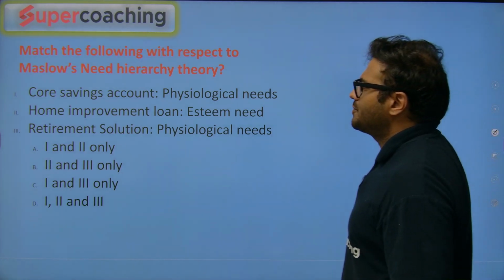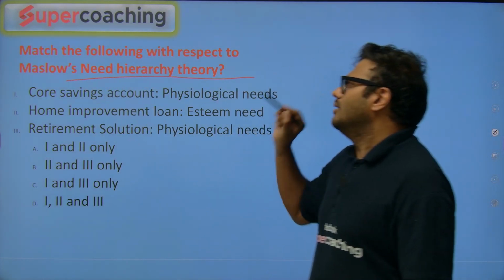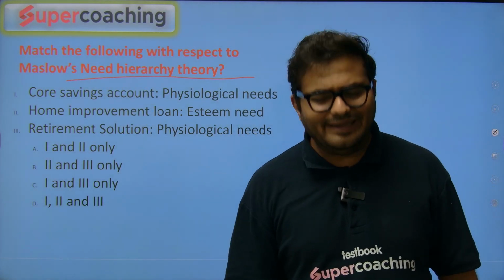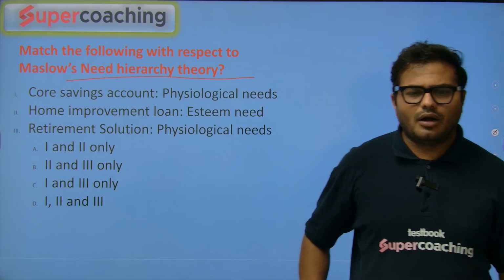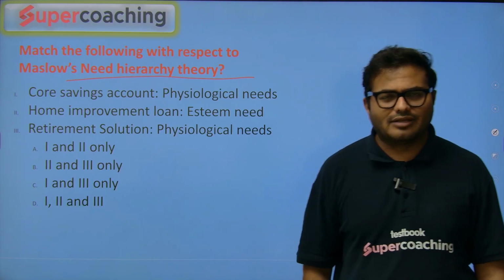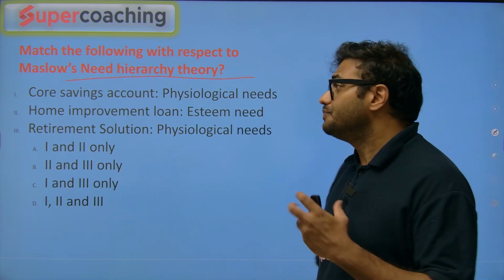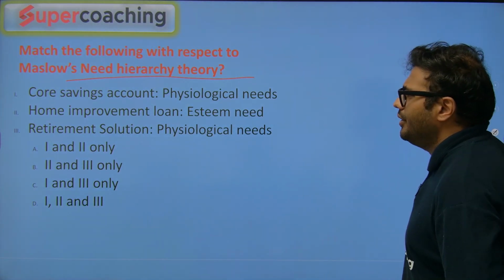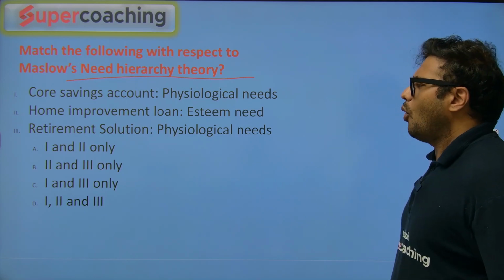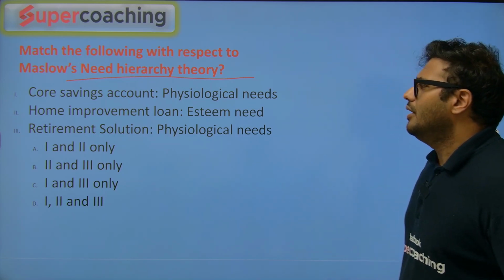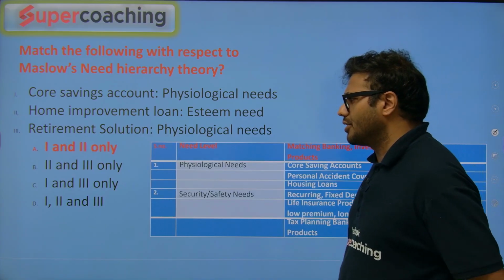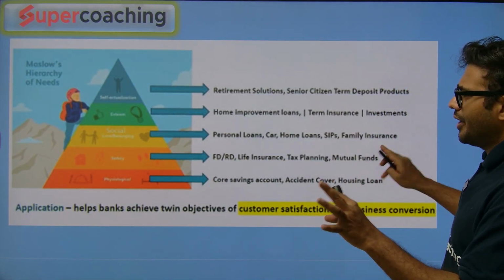Match the following with respect to Maslow's need hierarchy theory. Maslow is a very famous thinker. In management, we usually study Maslow when it comes to these. The need theory is very, very famous. So core saving account, physiological needs, home improvement loan, esteem needs, retirement solution, self-actualization needs. Now, I will discuss this.